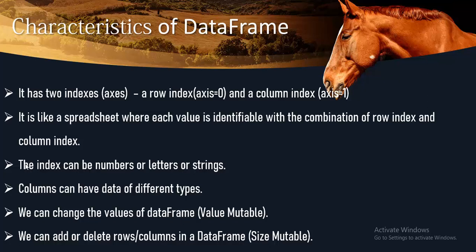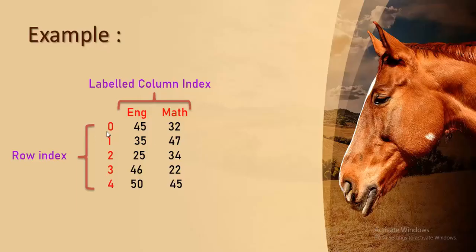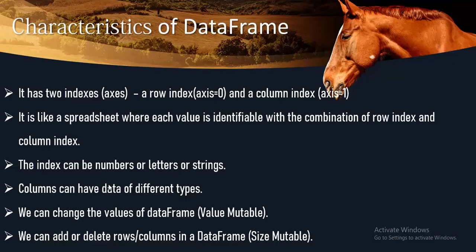Now the third point, the index can be numbers, letters or strings. Very similar to series, we can replace the default index with label index, and label index can be string, character, number, anything.